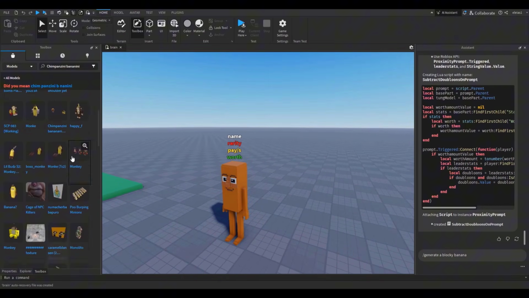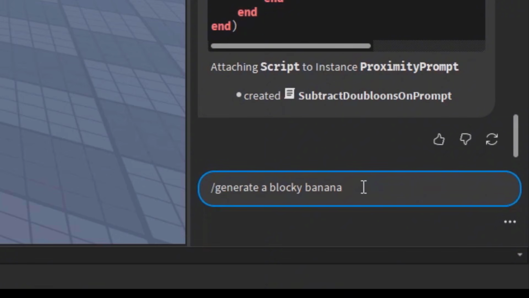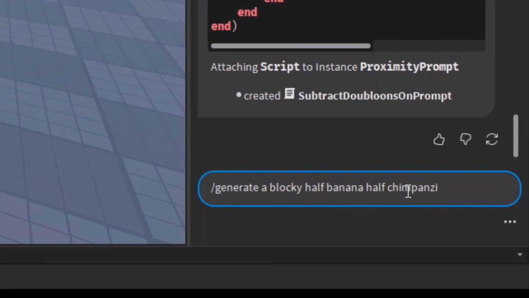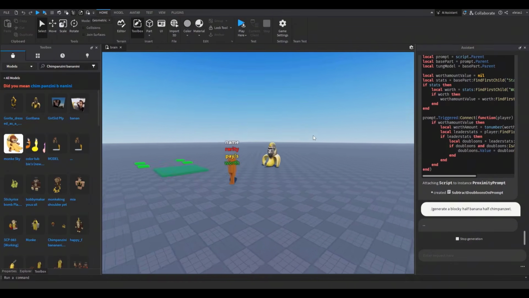Let me see how chimpanzee banana looks like. He looks like this guy, right? Create a blocky half banana, half chimpanzee. Chimpanzee. No, just chimpanzee. I'm literally so in Brainrot, I forgot what the actual animal is called. Whatever. Make it half banana, half chimpanzee. AI, do it for me. Come on. Processing. Did it do it?